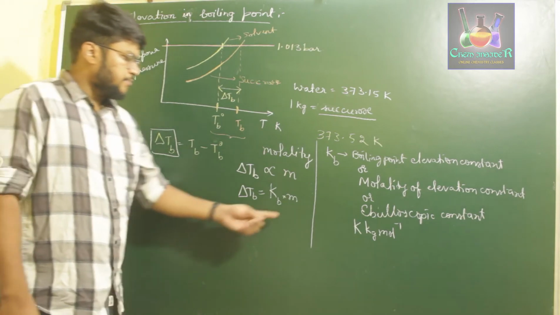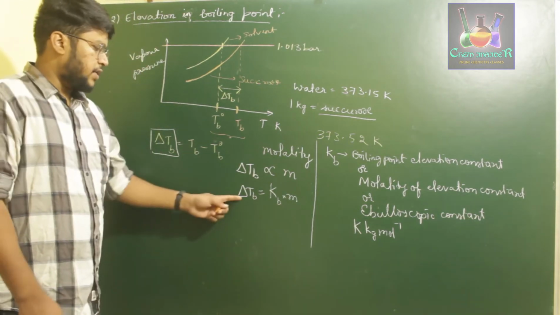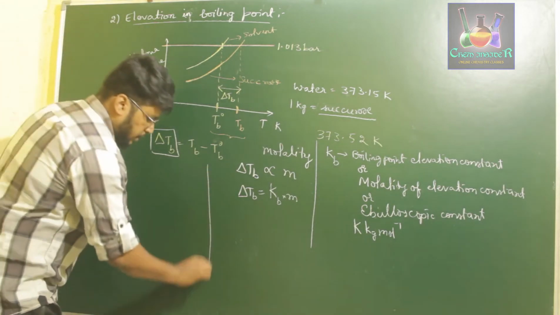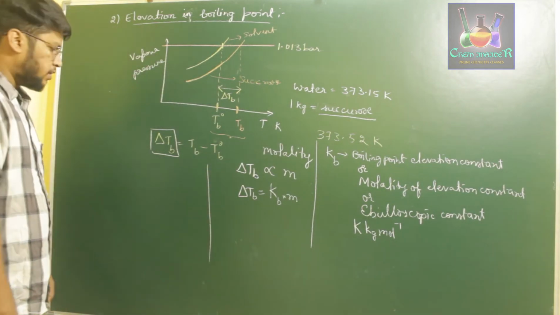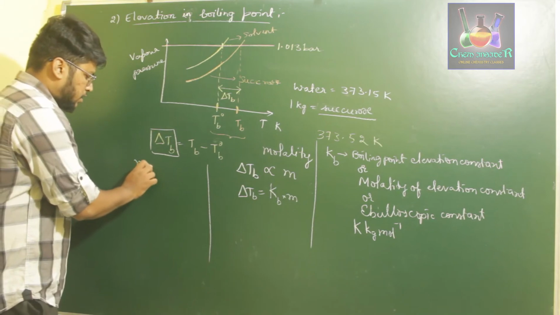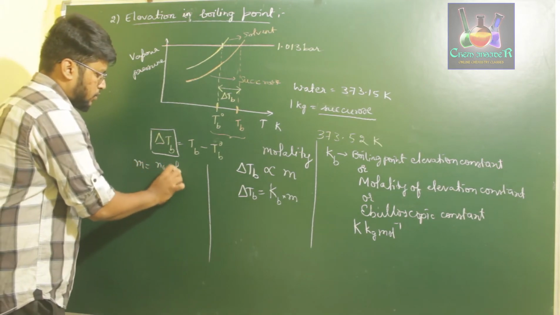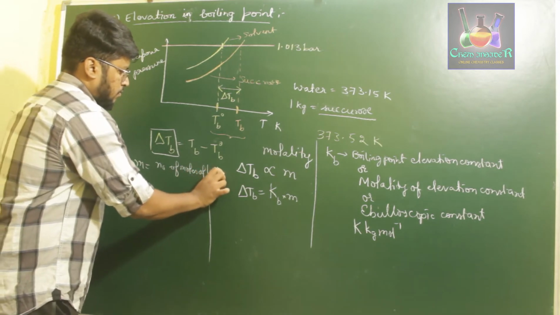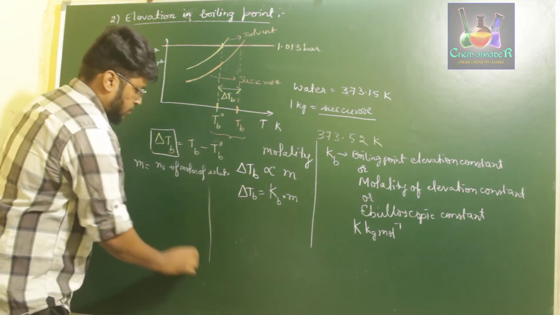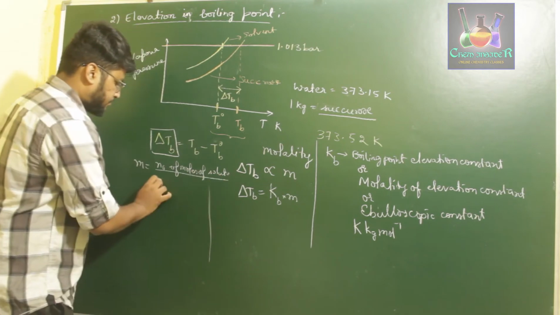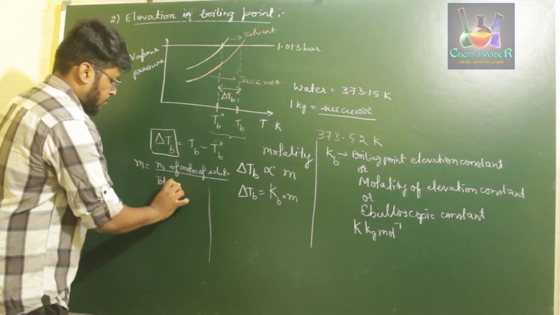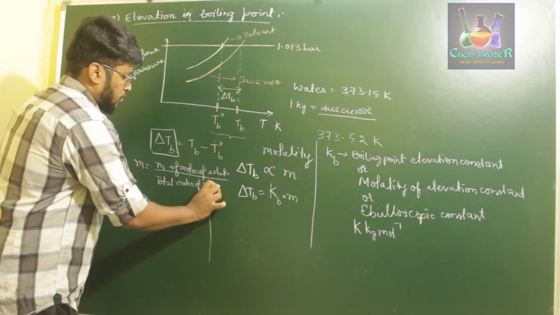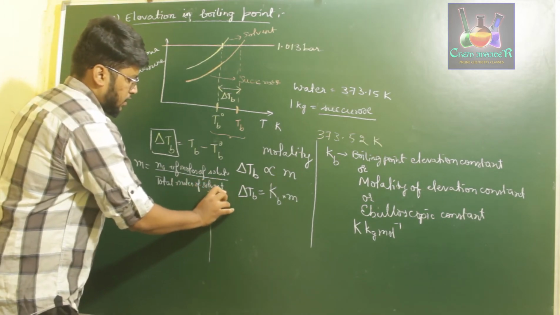Now we said that molality defines the delta TB values. So what do you know by molality? We have studied in earlier videos that molality is equal to the number of moles of solute divided by the mass of solvent in 1 kg.